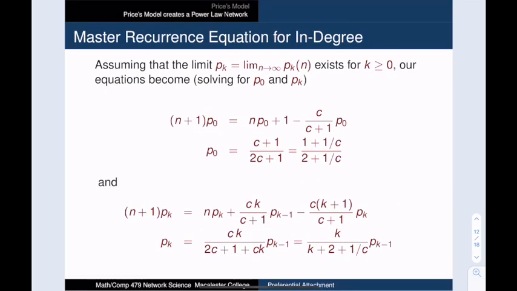So now let's take the limit as the network grows really, really large, and let's assume that the degree distribution stabilizes. This means that our limiting degree distribution satisfies the following algebraic equations, which we can simplify to having an expression for p sub 0 and an expression for p sub k where k is greater than or equal to 1.